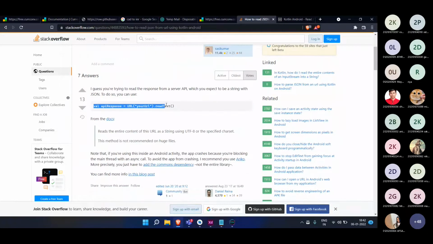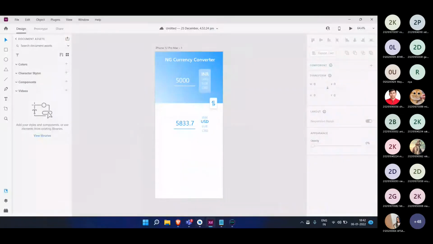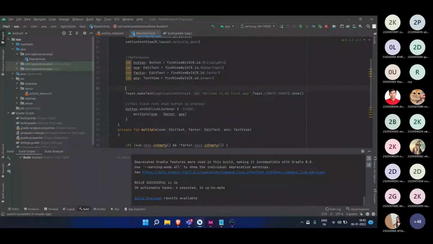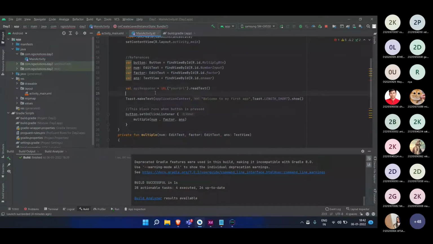Here you can see val apiResponse equals this and this and this. So this is the line we required right now. If I go over here in our app, let us see if it is the right thing. I have pasted it. Here you can see URL is right now red, so you can just hover on it and hit import, and it will ask which of the options you need.